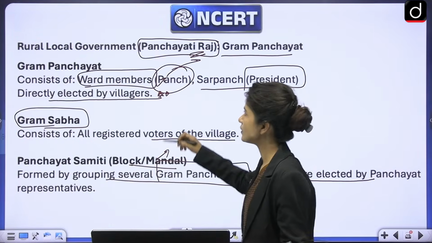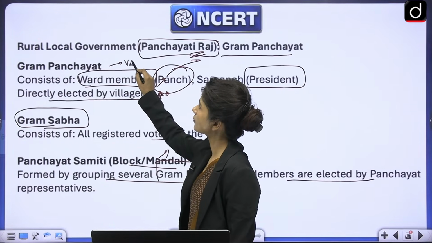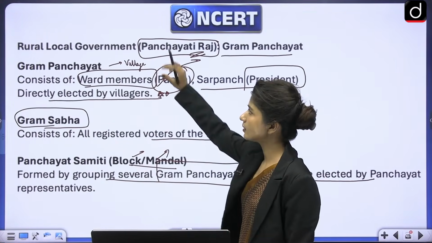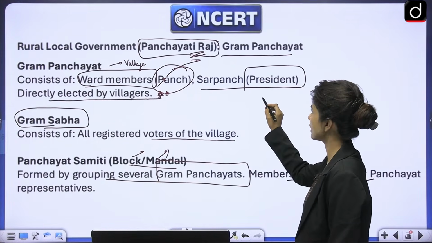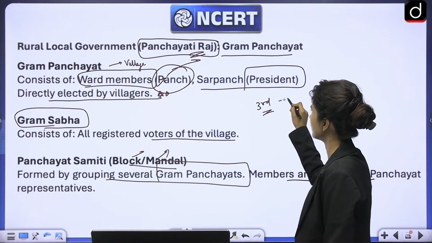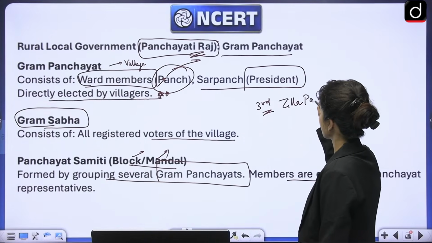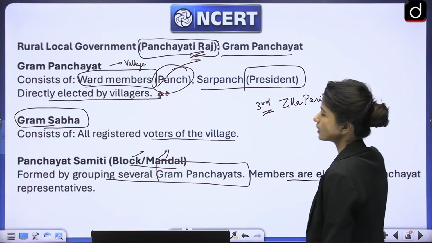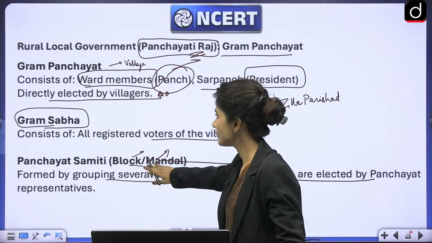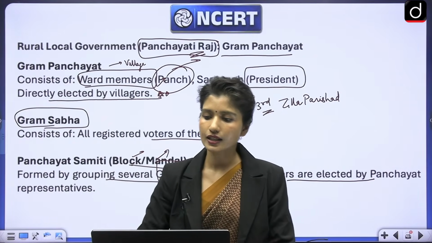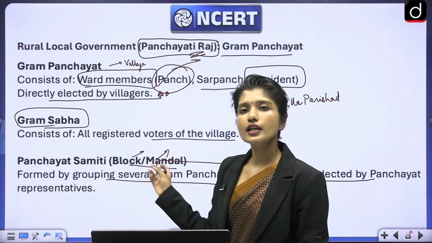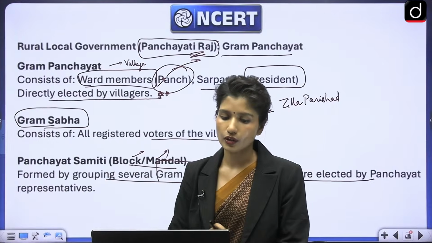Then there is district level. So this was village level, right? This is block level. And then the third tier government in the Panchayati Raj or the village level government is district level, Zilla Parishad. So at the village level we have Gram Panchayat, at the block level we have Panchayat Samiti, and at the district level local government we have Zilla Parishad, right? Are the representatives in Zilla Parishad elected or not? Now that's my question for you.